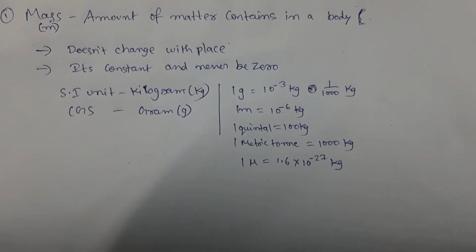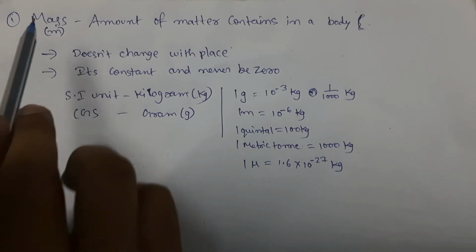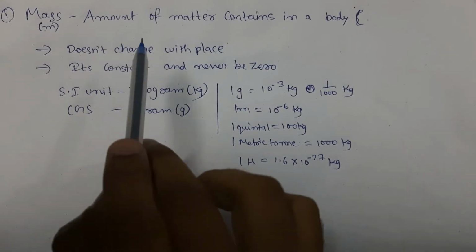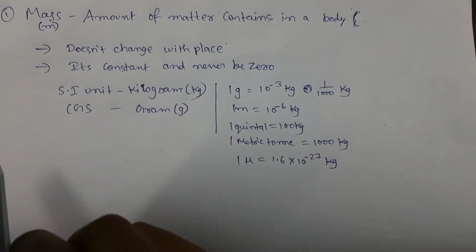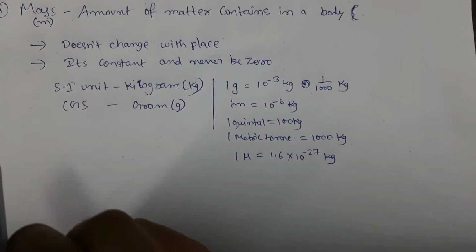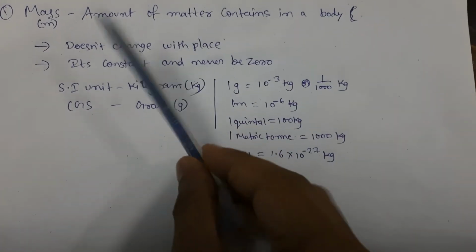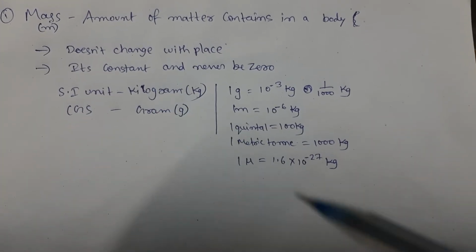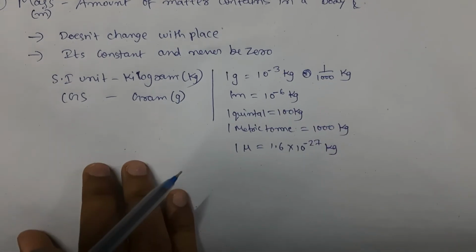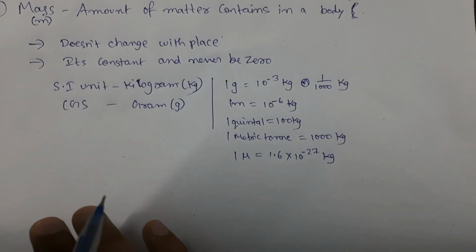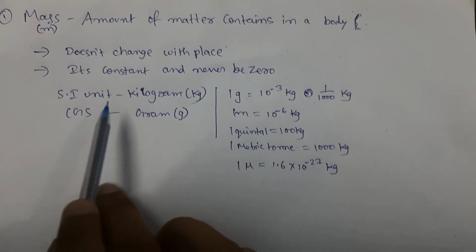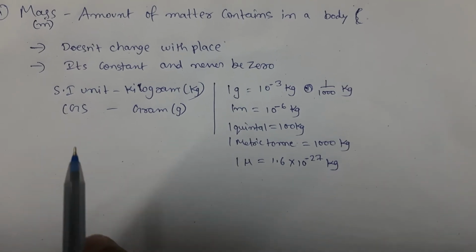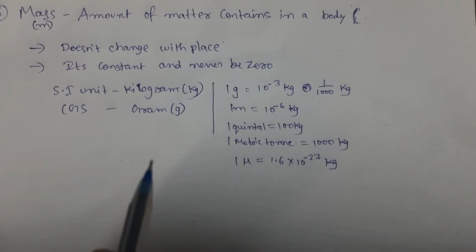The first physical quantity we are going to learn is mass. The definition of mass can be amount of matter contained in a body. For example, if you take this pen, it has some mass, and if you take this book, this has some mass. That means you can say the mass can never be zero. Even the tiny particles can have mass.